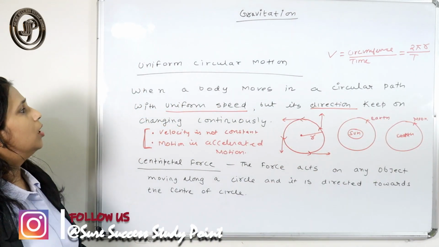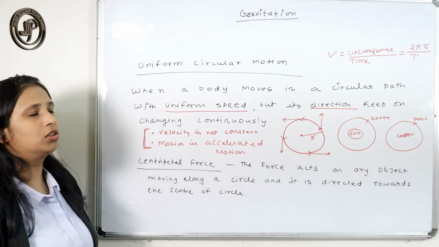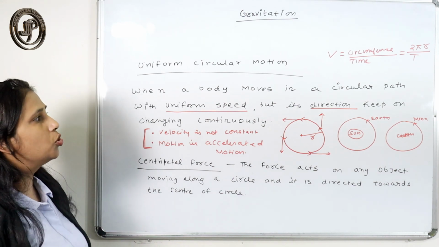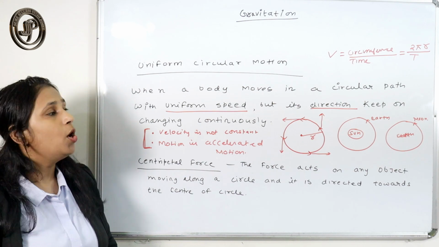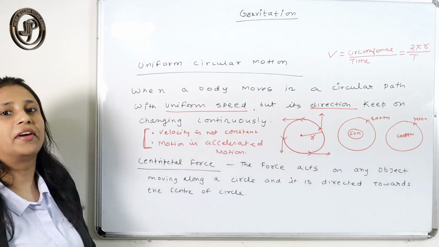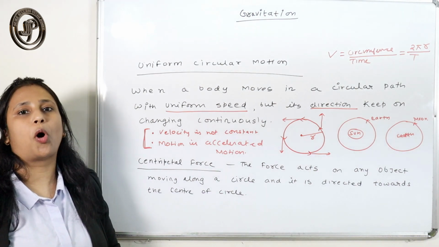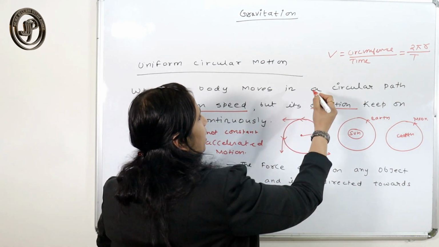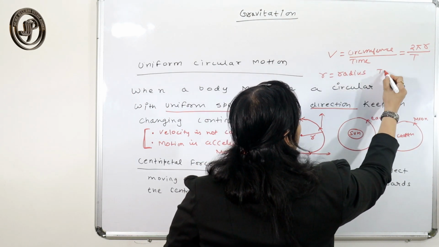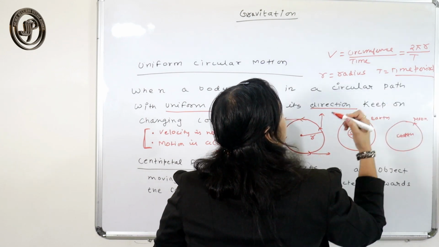So the formula we use to calculate the velocity when a body moves in uniform circular motion is 2 pi r upon t, where r is the radius of the circular path in which the body revolves and t is the time period of revolution.